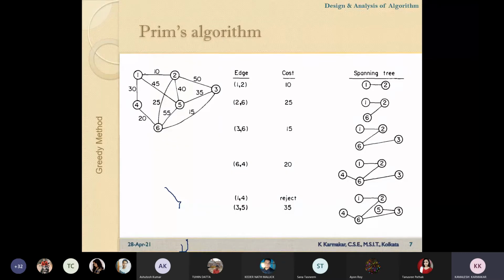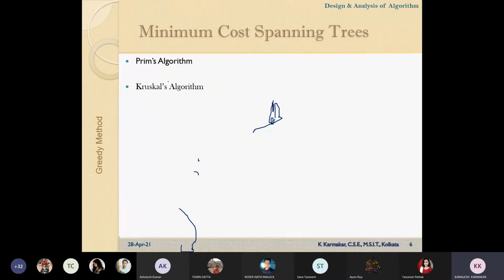Let us consider a smaller graph. Say this is vertex A, this is vertex B, and this is vertex C. The weight of this edge is 5, the weight of this edge is 7, and this one is 10.